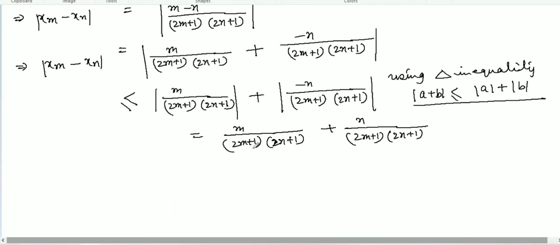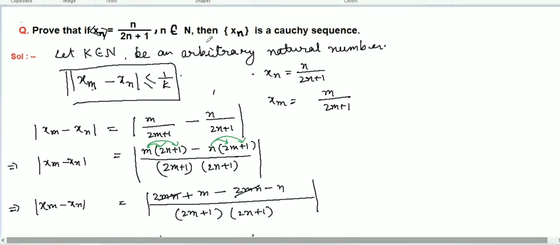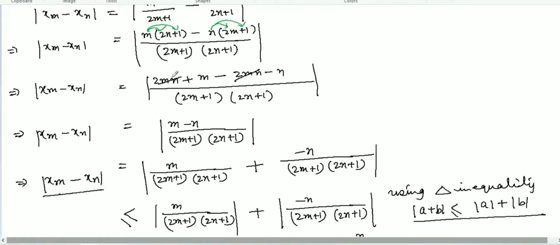Okay. Now we got this one. And what is our goal? Our goal is to make all of this together less than 1 over k. So our goal is to make this less than or equal to 1 over k. This is our goal. Okay. So our goal is this, and we are proving for this one.